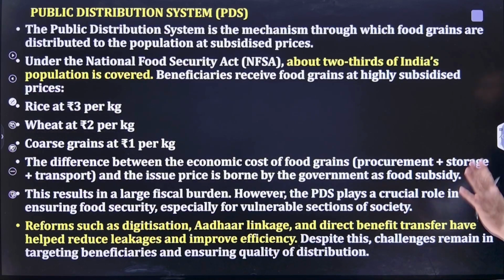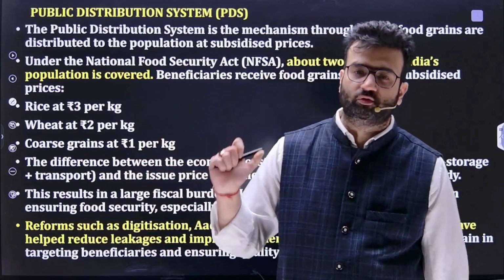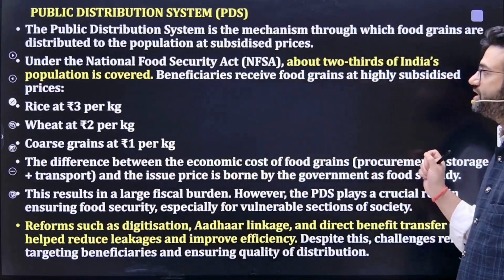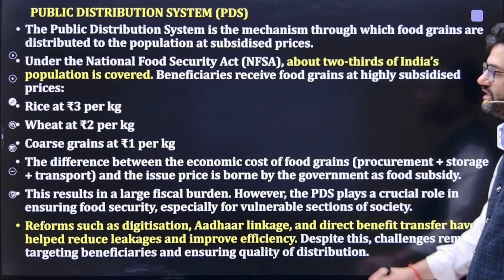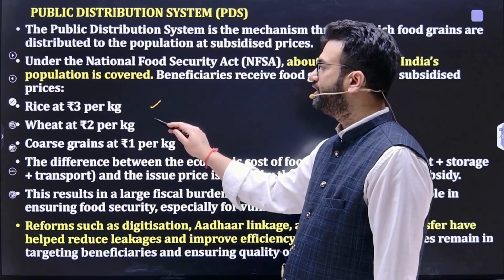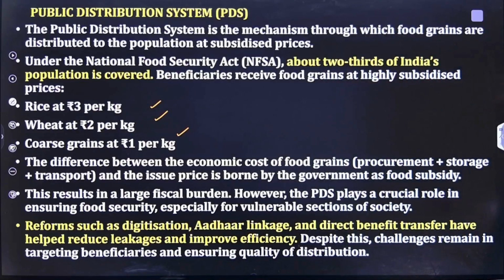Talking about the PDS, the PDS is popularly known through the National Food Security Act. So the NFSA focuses on two-thirds of India's population, where the beneficiaries receive rice at 3 rupees per kg, wheat at 2 rupees per kg, and coarse grain at 1 rupee per kg. Under the Antyodaya Anna Yojana, 35 kg is given free of cost. So the difference between the economic cost of food grain, that is procurement plus storage, and the issue price is borne by the government as food subsidy.